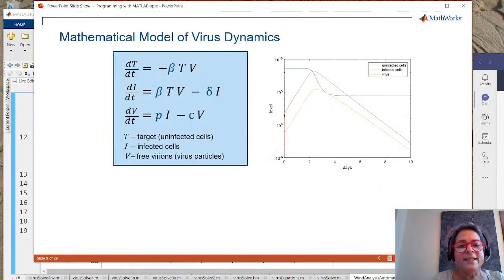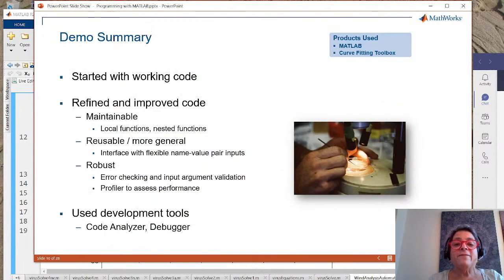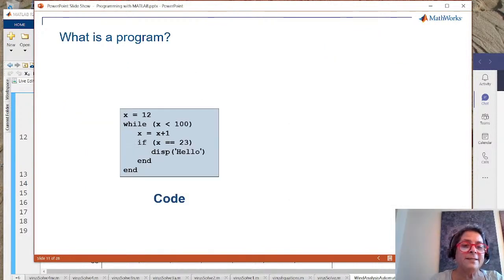And the idea in this one is using different kinds of functions in there. So I can make the code, as I did here by putting in that if nargin, and make my function nicer so that when people got to it, they understood how to use it, because I made the error messages more legible, if you will. And I even made a case that used to give an error with no inputs do something useful. So I have a lot of the development tools, and I showed you the debugger. What I didn't show you is the code analyzer, but I've showed you a lot of different techniques now.